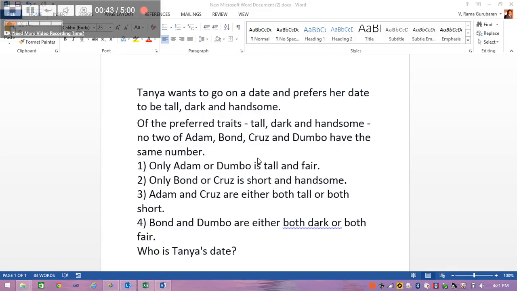Okay, for the sake of simplicity, let's have the four men's names as A, B, C and D. We have three traits totally and no two of A, B, C and D have the same number. So one of the members should have 0 traits and one should have 1 and one should have 2 and one should have 3. By this we will have a unique number of traits for all the 4 persons. Okay, so let's go to condition number 1.